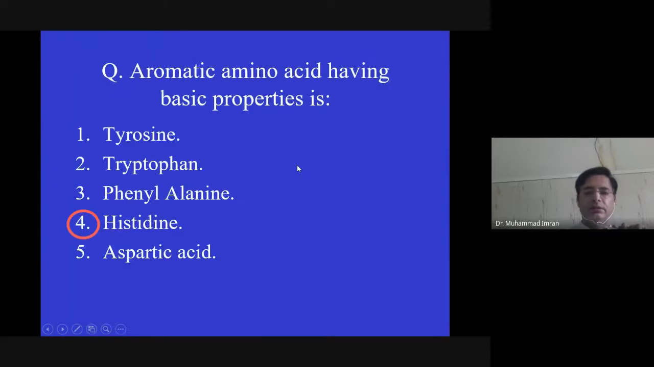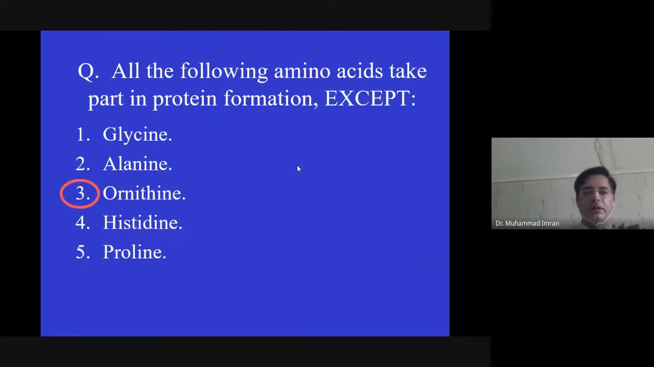These are some questions. The aromatic amino acid having basic property is histidine. All of the following amino acids take part in protein formation except ornithine. Ornithine is a non-standard amino acid present in the urea cycle. So it is a non-standard amino acid, it never takes part in protein formation, but it is a part of the urea cycle.